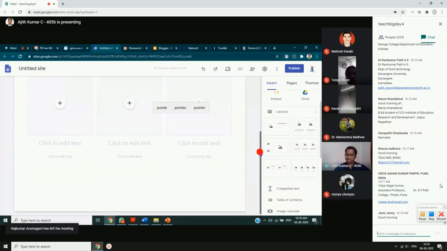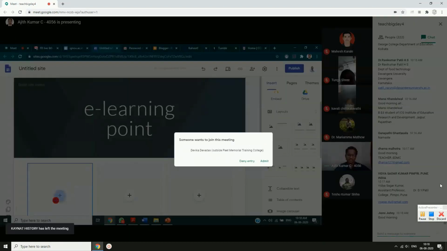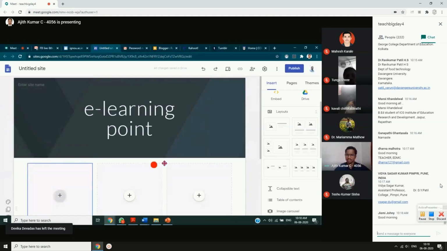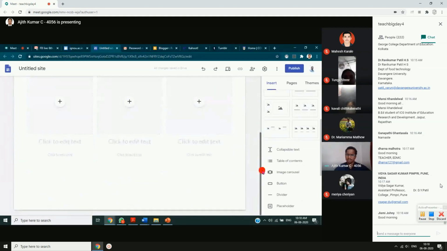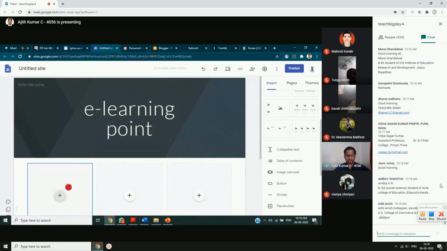There are many options that you can choose from here. Then you can change the image, everything you can do. If you don't want this, you can simply click on the delete button. Maybe I'll just publish this. Okay. Then you have to keep on adding materials, images, everything.